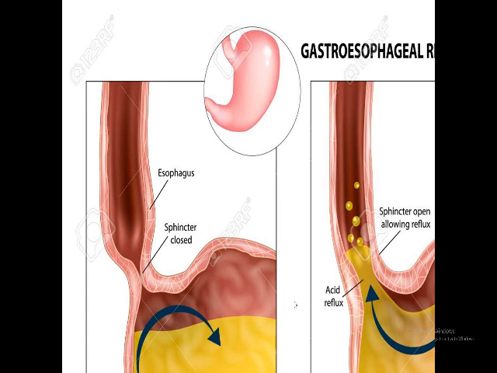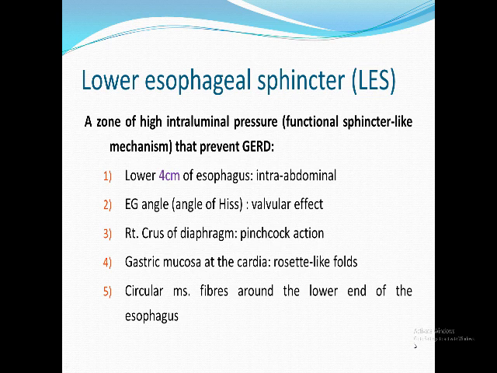Here is the gastroesophageal reflux. If the sphincter is closed like that, no reflux. If it opens, reflux will occur. As I told you, one of the important protective mechanisms is the lower esophageal sphincter. It is not an anatomical sphincter, it is a sphincter-like mechanism.